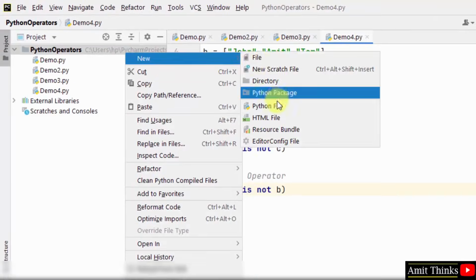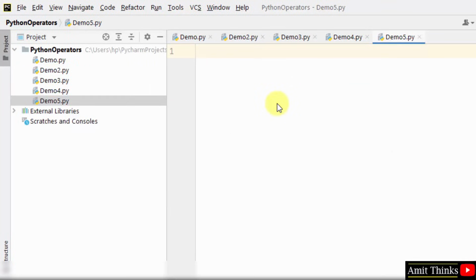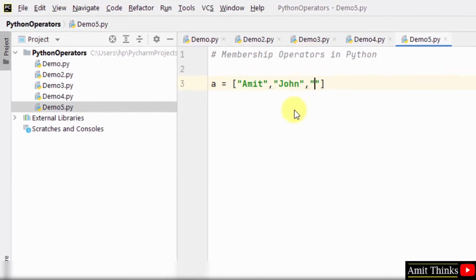Right click, new, demo 5 for our Python membership operator. Let me create a variable A is equal to, let's add values: Amit, John, Tim.